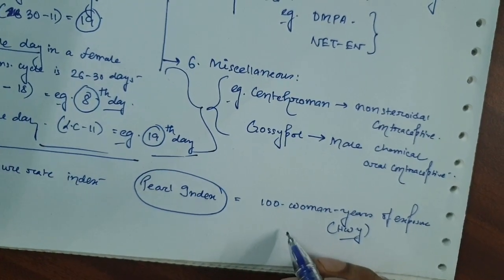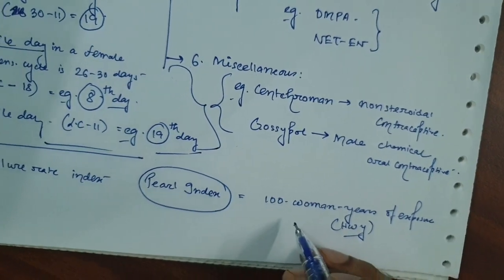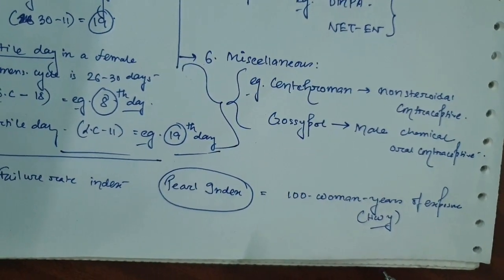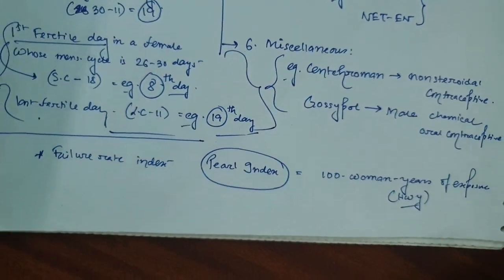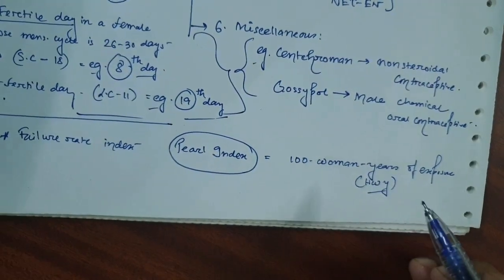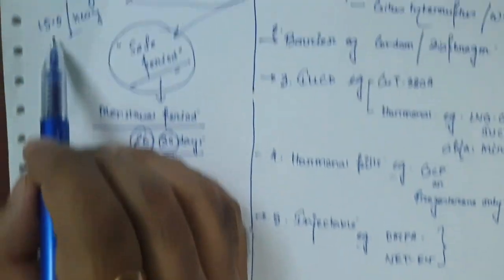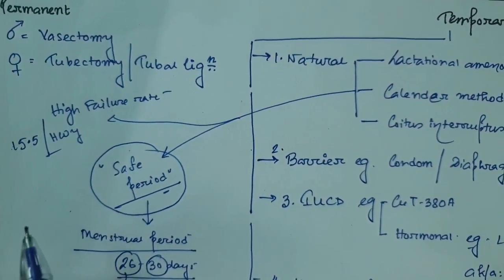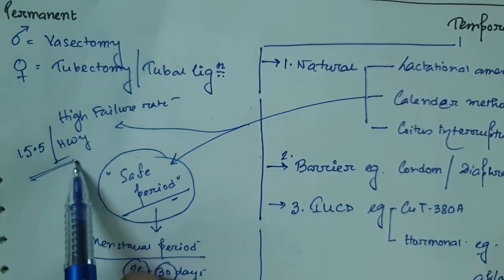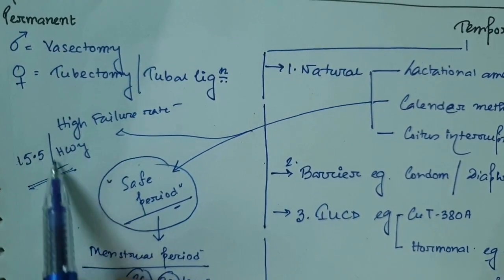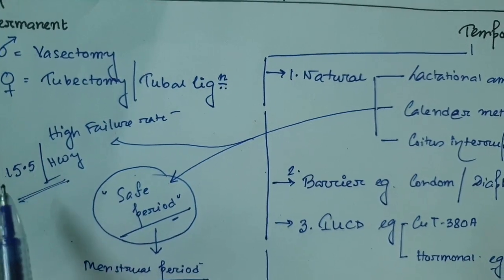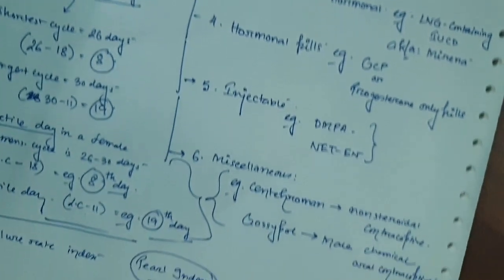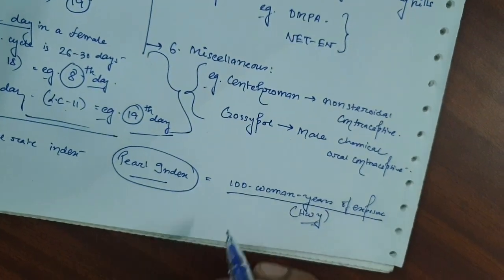So what is 100 women year? If 100 women use any particular type of contraceptive method for the period of 1 year, that is the failure rate. Suppose in this case 15.5, or at least 15 women got pregnant. In that case, the failure rate is so high, that means in 100 subjects, 15 subjects got pregnant. So it is called the Pearl index or 100 women year of exposure.